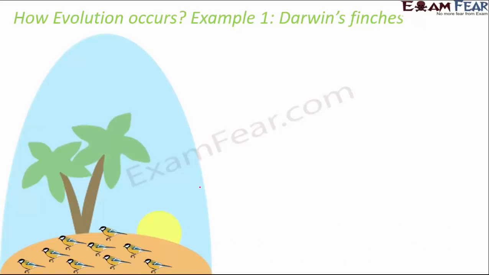Once upon a time there was this Galapagos island in the Pacific where these seed-eating birds had reached because of a storm. It happened years ago. Here in this island the climate was good, there were no predators, therefore these seed-eating birds reproduced very fast, and as a result their number increased very fast. When their number increased so much, there was scarcity of food, so they were not getting enough food. Now due to genetic variation, it was seen that some of these seed-eating birds had a longer beak when compared to the others.